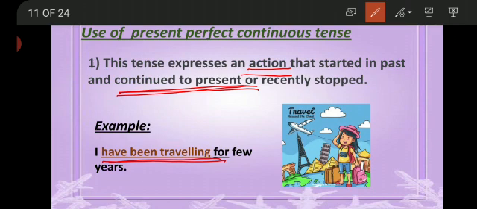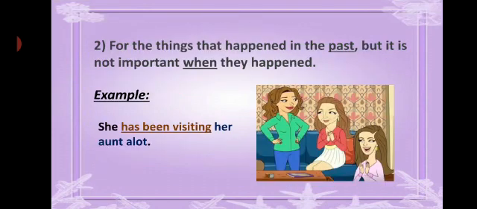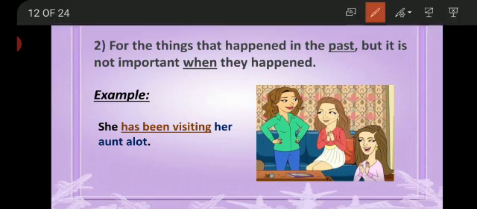Okay, now I have been traveling for few years, as I told you earlier that at the end we will mention our time reference. Now the next, for the things that happened in the past but it is not important when they happen. Again, such type of tense is used for the past action which is either continuing in the present, and either they are still in the progress or still in the continuity, but you don't know when they happened in the past.